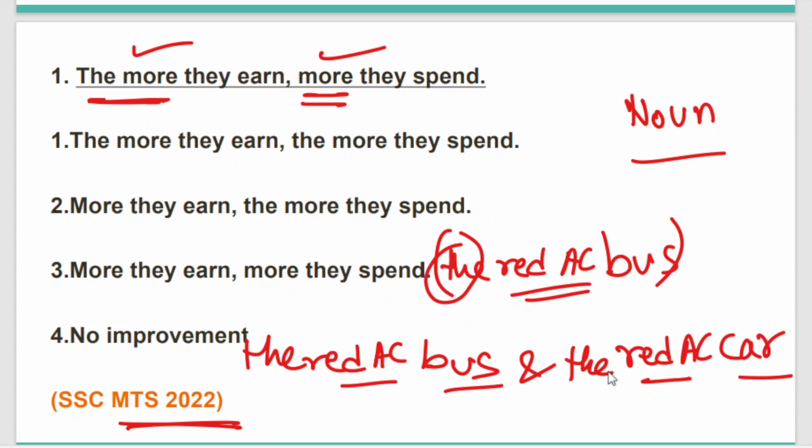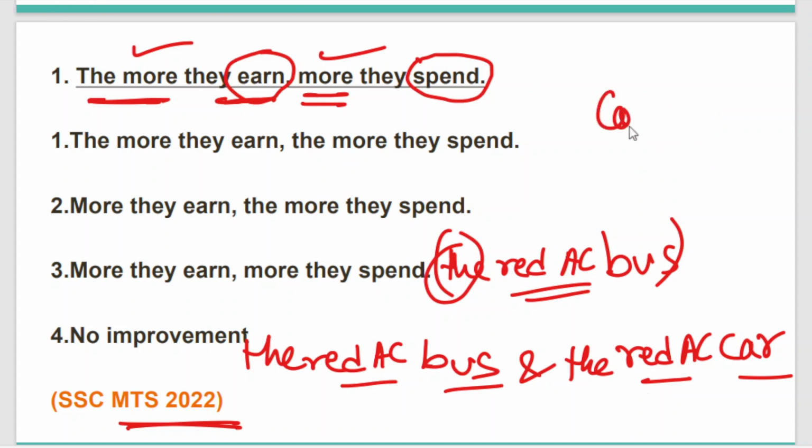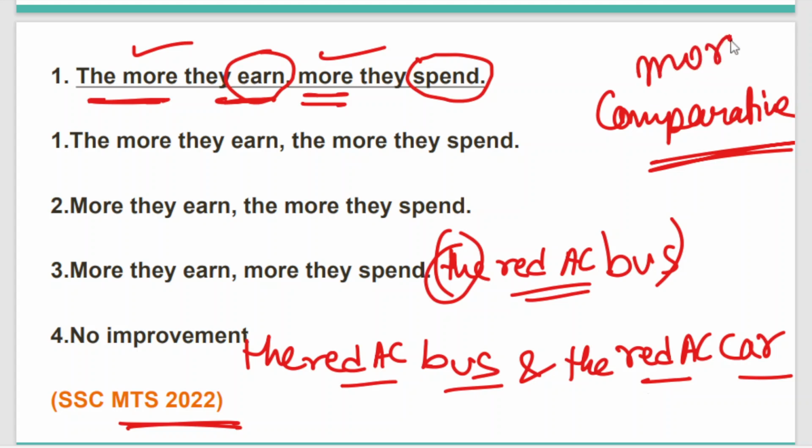Now coming to the sentence. Definitely we are talking here about money, but not with a similar meaning. Here we are talking about earning and here we are talking about spending. The activities are not the same, they're different firstly. And secondly, we are also talking about comparative words. That is, we are talking about the comparative word more.